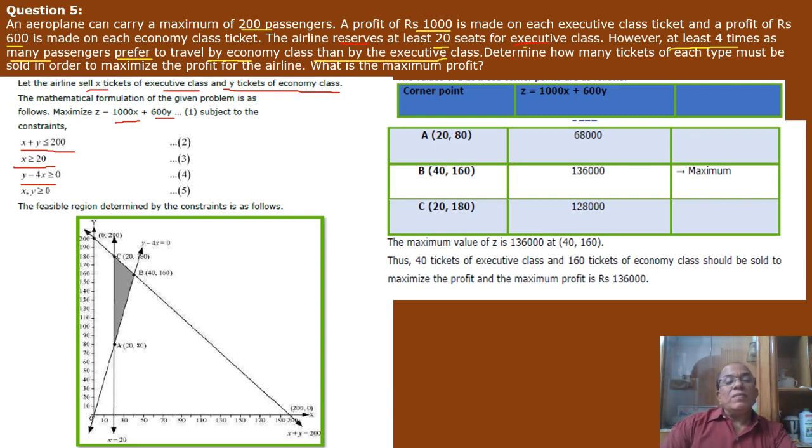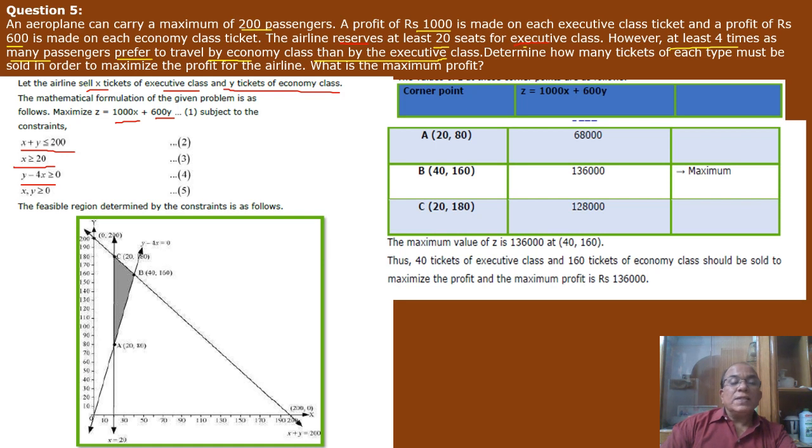y is economy class, and they prefer to go economy class. Obviously more people go with economy class. How many times of the executive class? That is 4 times. So y should be equal or greater than 4x, or y minus 4x should be equal or greater than 0, and x and y should always be equal or greater than 0. We'll get the graph in the first quadrant itself.